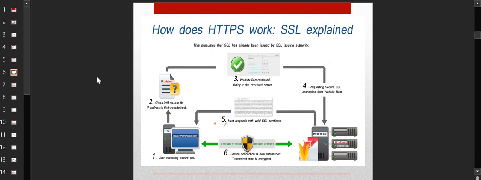Basically, the major steps are step number 4 and 5. Whenever you get the IP of the server which you will be pinging, you get the SSL connection established from the host to the client, and after this has been done properly, you will have a secure socket connection through which you are going to transfer the data. So this is how exactly SSL is going to work.